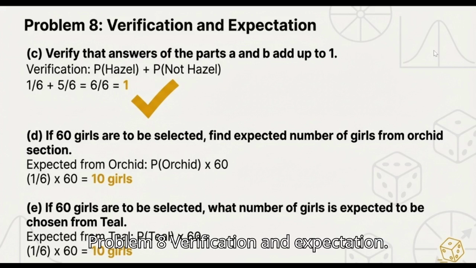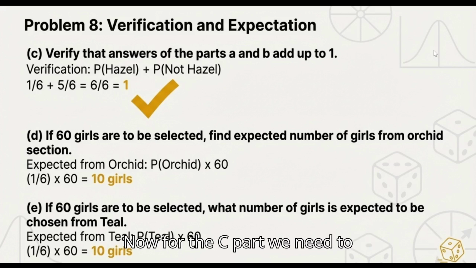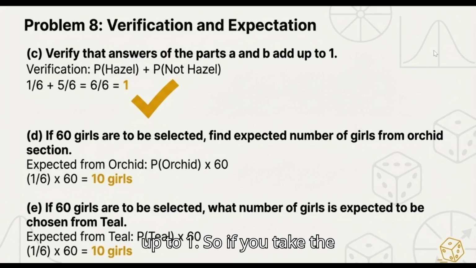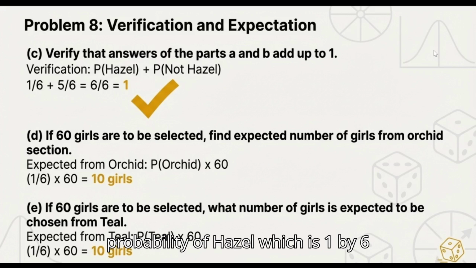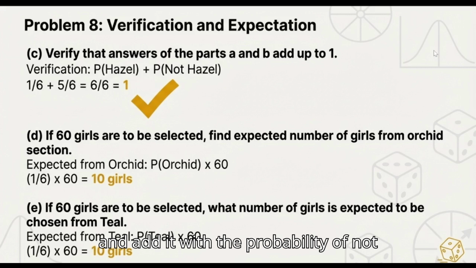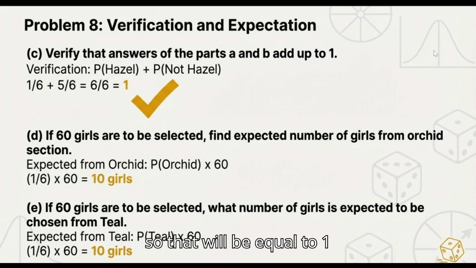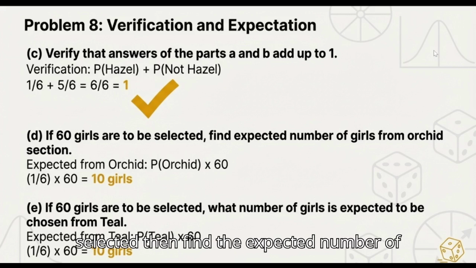Problem 8, verification and expectation. Now for the C part, we need to verify that answers of the parts A and B add up to 1. So if you take the probability of Hazel, which is 1 by 6, and add it with the probability of not Hazel, which is just the complement of H, so that will be equal to 1, which is 6 by 6.